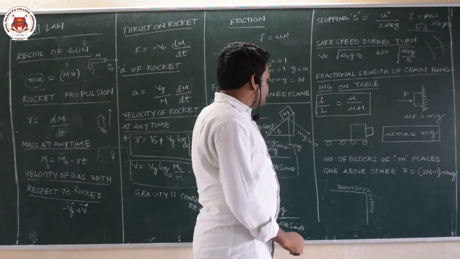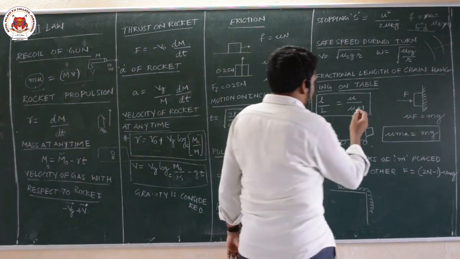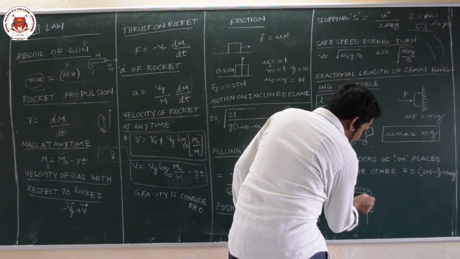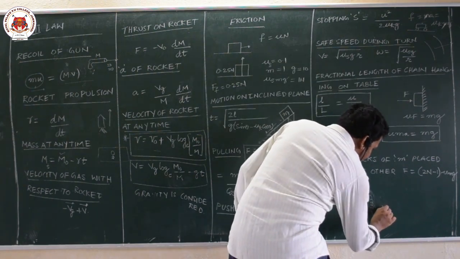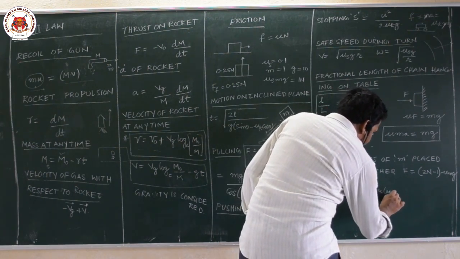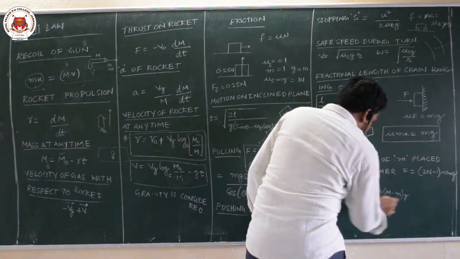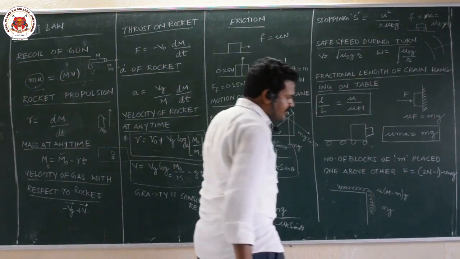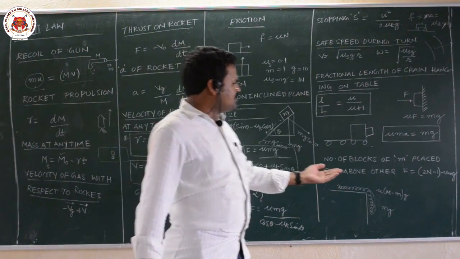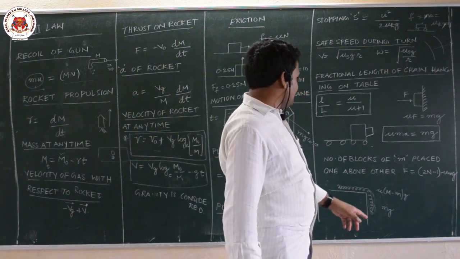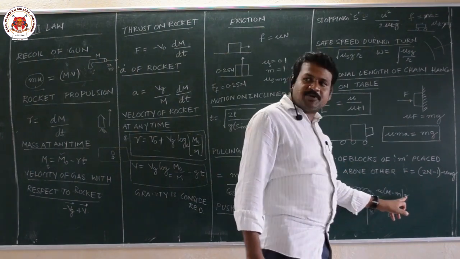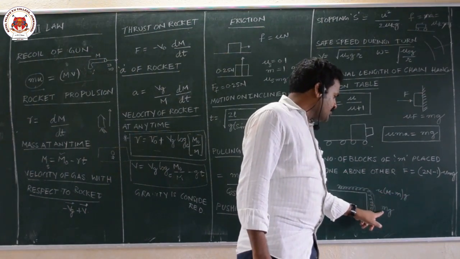So how are you going to get mu by mu plus 1? Here, for the hanging mass you can take mg acting down, and here the friction is mu into (m minus m) into g. This frictional force must balance this weight. For a uniform chain, mass is proportional to length. So here you can write L minus l; suppose l is hanging, mass is proportional to length, so L minus small l.